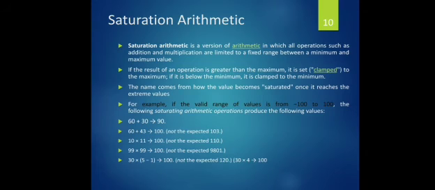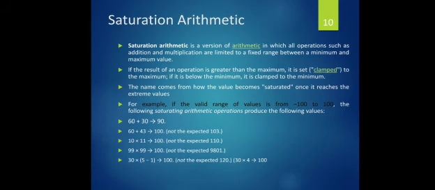So it can easily be stored in the computer. Next, see another example: 60 plus 43 equals 103, which is not within the expected level. Our maximum value is limited to 100 but the answer is 103. So 103 cannot be stored, and it is saturated, clamped to 100, our maximum value. After saturation the error is automatically reduced.